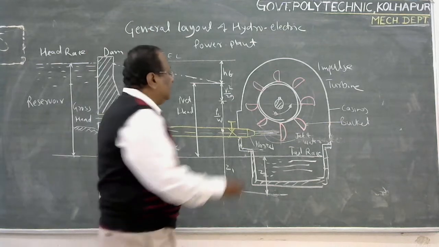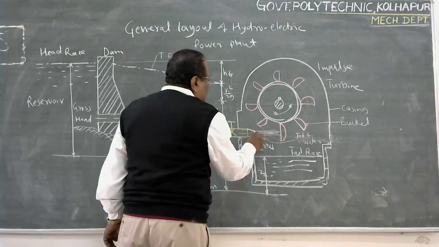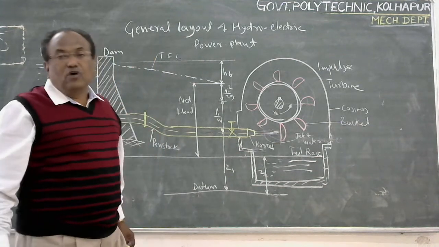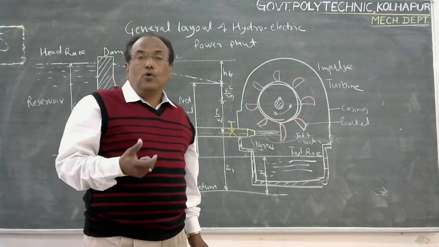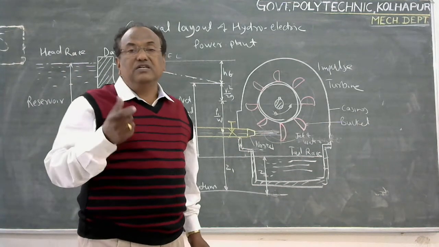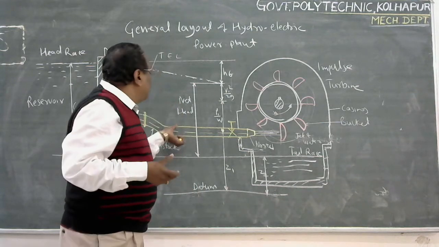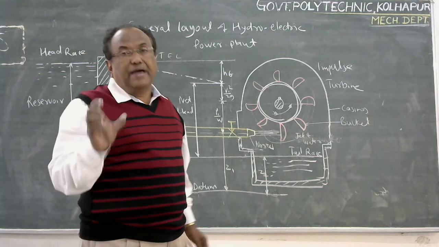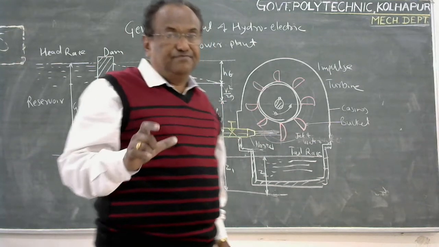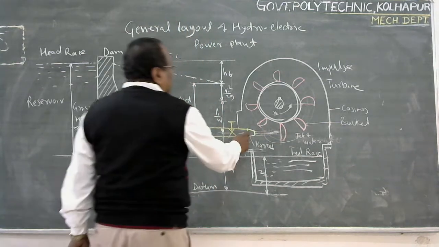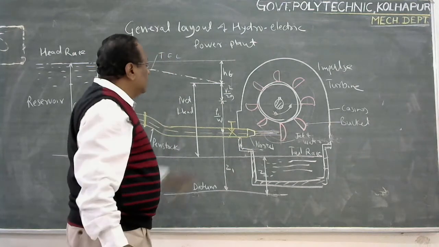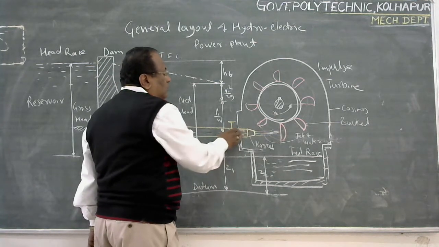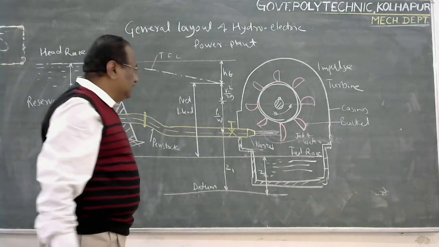The diameter is reducing towards its end, so that the energy of water is converted into velocity energy. From the large diameter of the penstock, we get a small diameter jet of water by attaching a nozzle at the end of the penstock. There is a valve to control the flow of water through this nozzle.